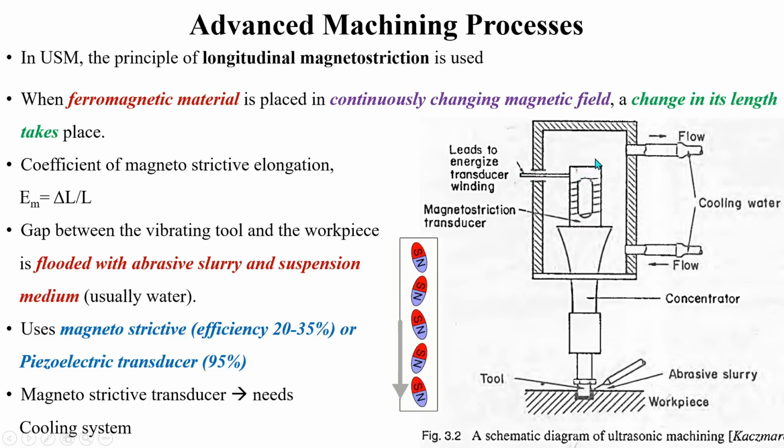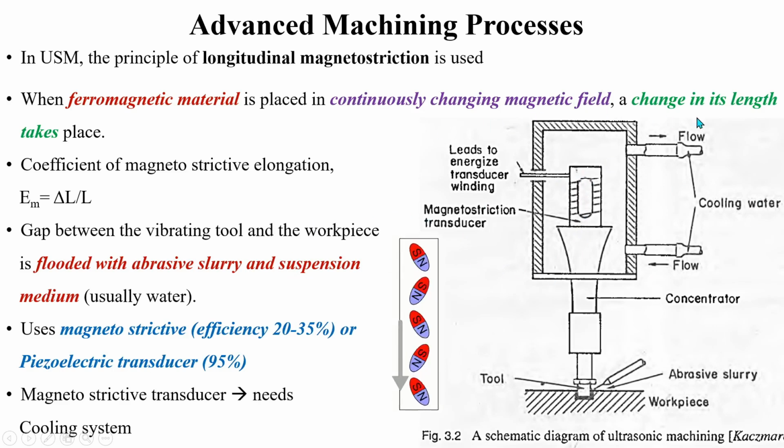The rest will get converted into heat. So in this case, cooling water is required to cool this transducer part. Whereas in case of a piezoelectric transducer, almost 95% of the energy supplied is converted into mechanical vibration.